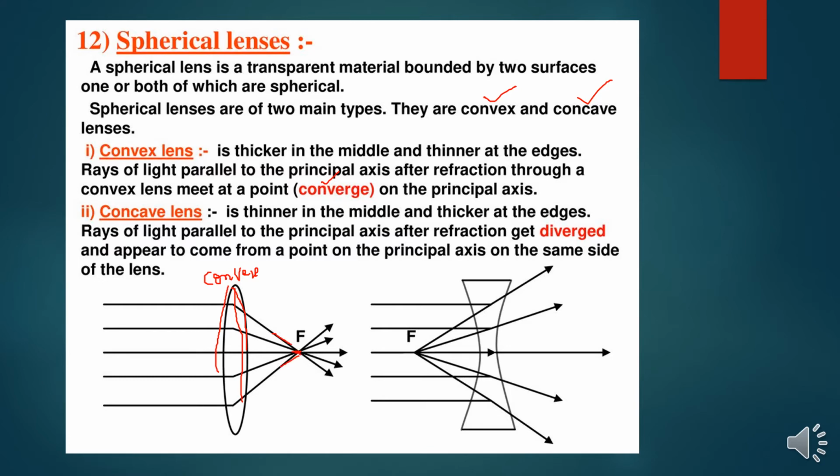In a concave lens, the middle is thinner and the edge is thicker. A ray of light parallel to the principal axis, you can see this is the principal axis, after refraction gets diverged and appears to come from a point on the principal axis on the same side of the lens.